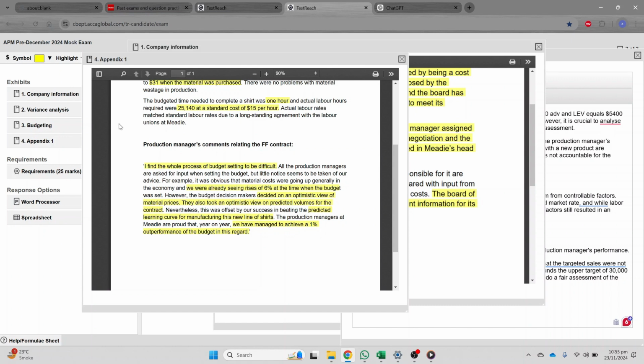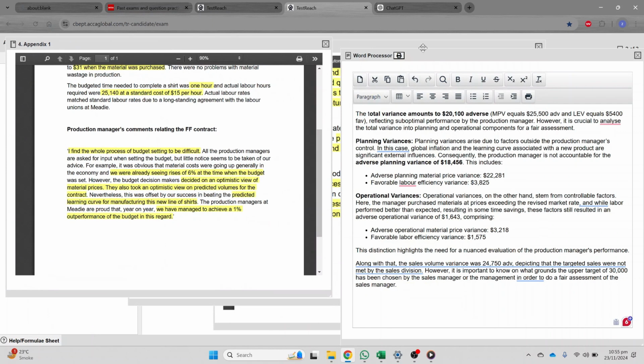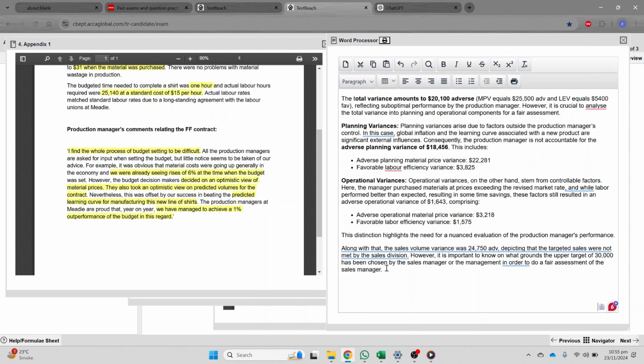So now we need to understand whether this is a bottom-up approach or not. So apparently it seems that this is not a bottom-up approach because the management is not accepting what the production manager has just asked. I mean, what they were actually asking them to accept, right? So I'm just writing the pointers here. What is the first pointer with respect to production manager, with respect to budget? Right, this is part B, and this is part A.